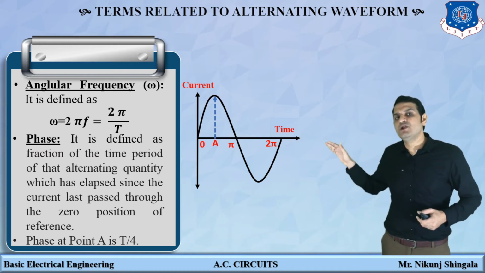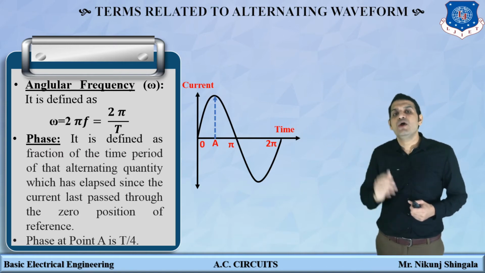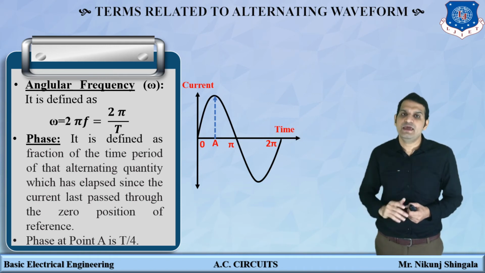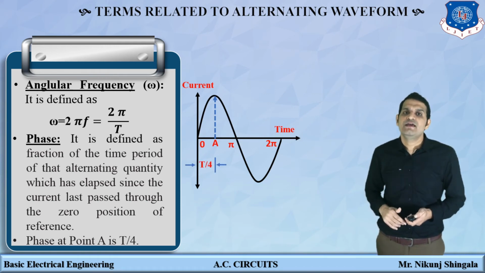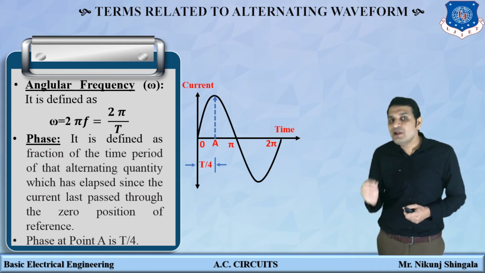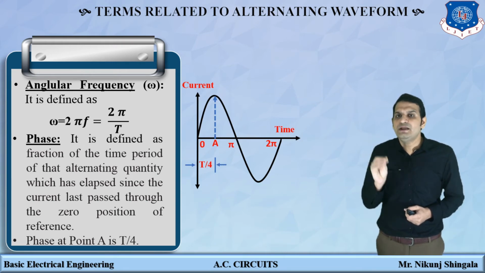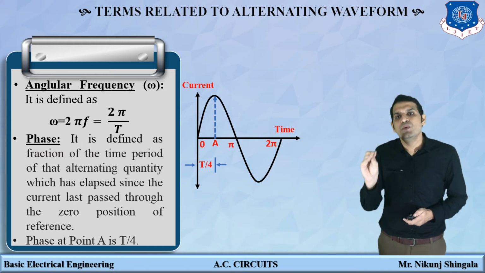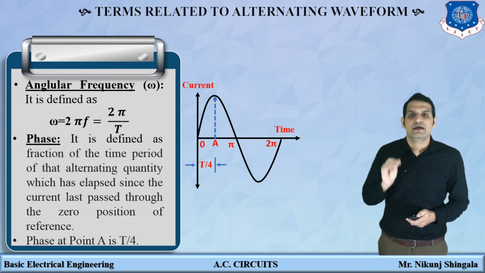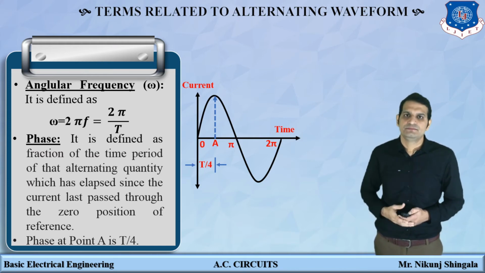Now suppose in this particular voltage waveform, if you have been asked to find out phase at angle A, so phase at angle A is nothing but T by 4. Similarly, at any instant t, the phase is given by omega t, where omega is angular frequency.